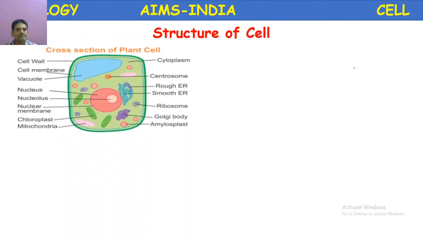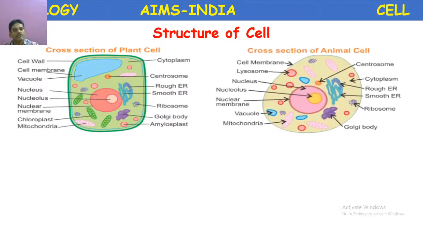In the structure of cell, let us see the cross section of a plant cell and an animal cell. A typical plant cell and animal cell. Please listen carefully. Based on this slide, you are going to have an exercise. So, this is a plant cell. When it is observed under a microscope, it shows the following features. Cytoplasm and cell membrane. I am underlining those parts which are common.